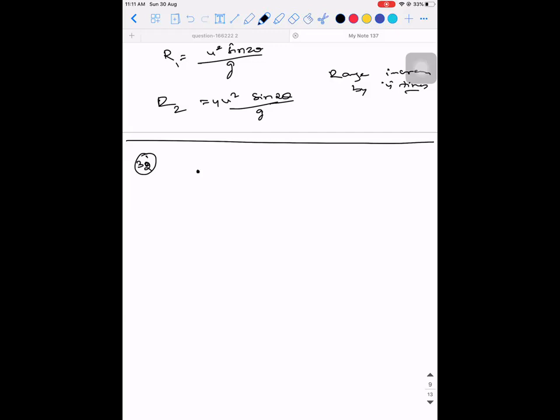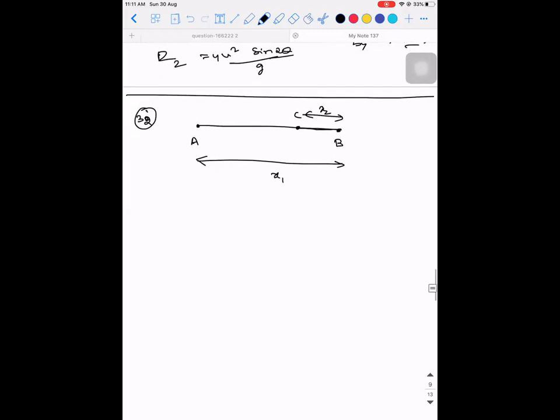Let's say there is a particle starting at point A, going to point B. Let's say this distance is x1, from A to B. From B, it changes direction and comes to some other point C in between. Let's say this distance is x2. Now, if I ask you the magnitude of displacement, what will you say? It is magnitude of x1 minus x2.